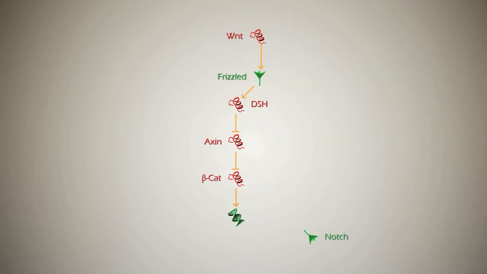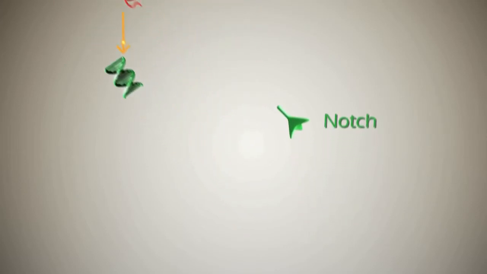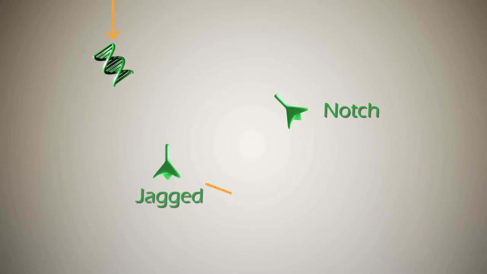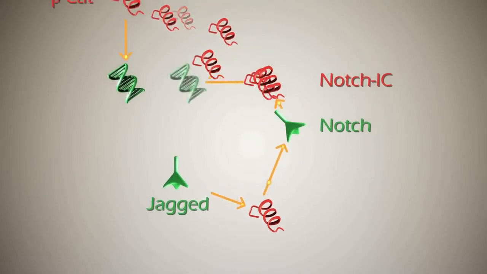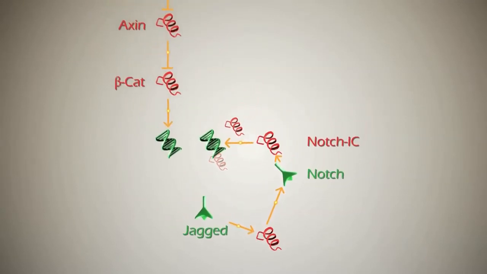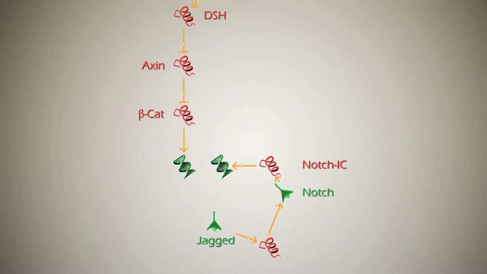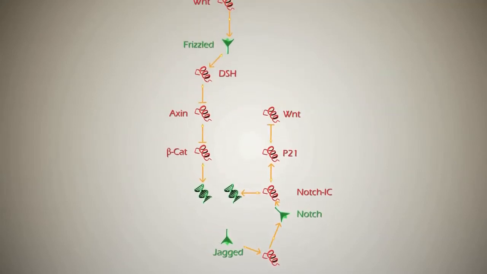Notch signalling is named after the Notch receptor protein. When immediately neighbouring cells express ligands, for example jagged, on their surface, the Notch protein is cleaved and the intracellular domain of the receptor, Notch-IC, travels to the nucleus. This leads to the activation of the transcription of the target genes of Notch signalling. One of the targets of Notch signalling is P21, and P21 is a negative transcription regulator of Wnt.